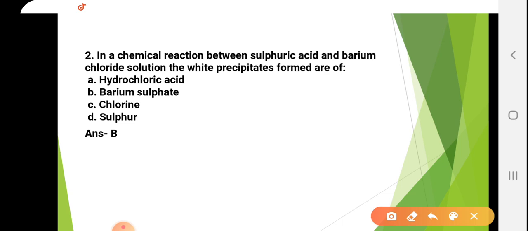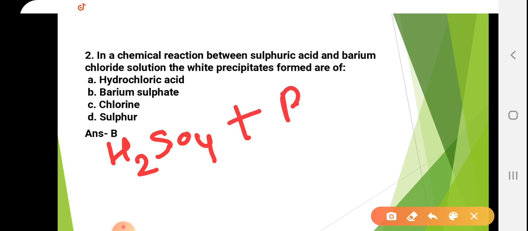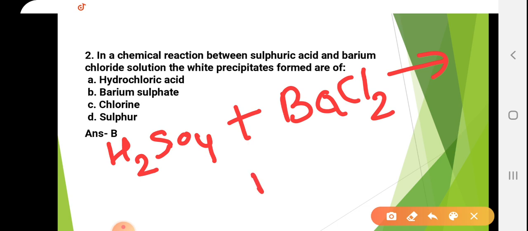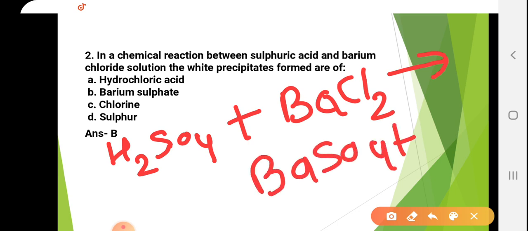Sulfuric acid is H2SO4 and barium chloride is BaCl2. They react and form BaSO4 plus HCl.